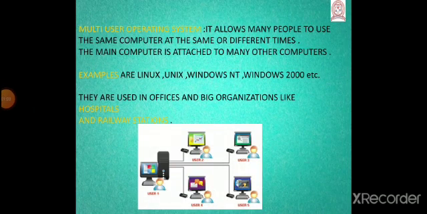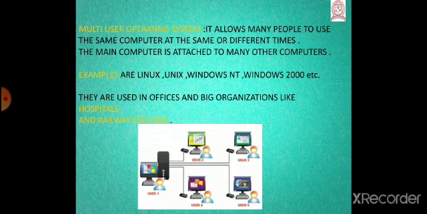Now, the other one is multi-user operating system. A multi-user operating system allows many people to use the same computer at the same or different times. The main computer is attached to many other computers. Means many people can do work from the same computer. Okay.